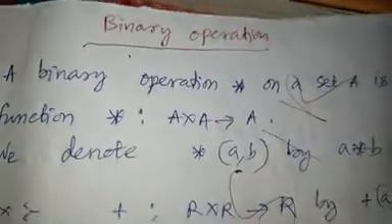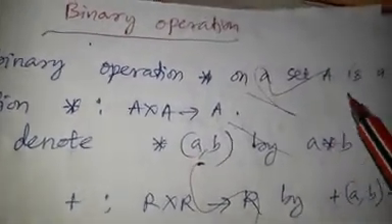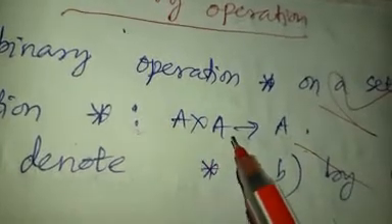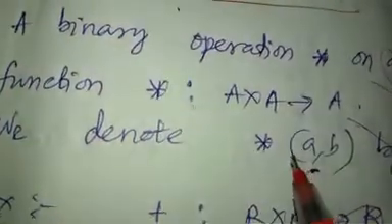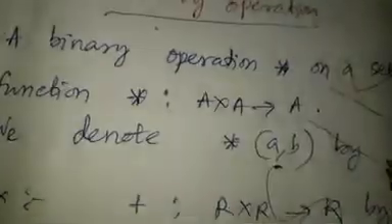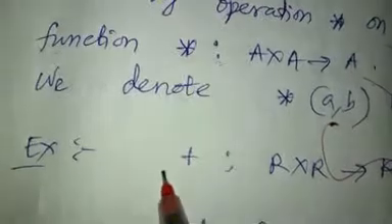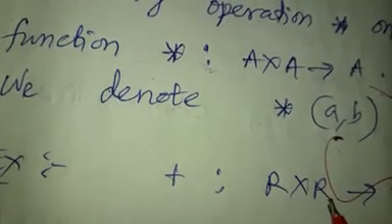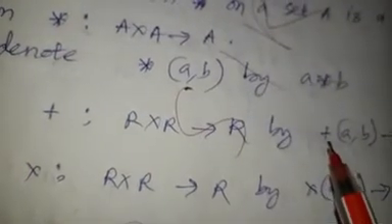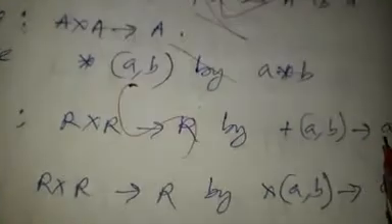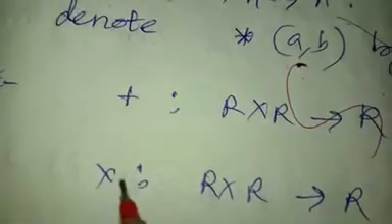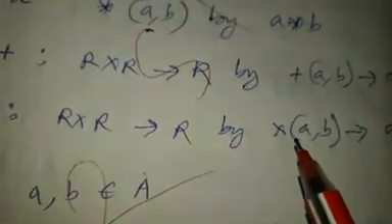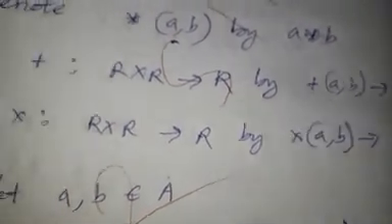Binary operation. What is binary operation? A binary operation star on a set A is a function star such that A cross A to A. We denote star of A comma B by A star B. Example: plus in the place of star, that is plus such that R cross R to R by A comma B to A plus B, and cross such that R cross R to R by A comma B to A cross B.